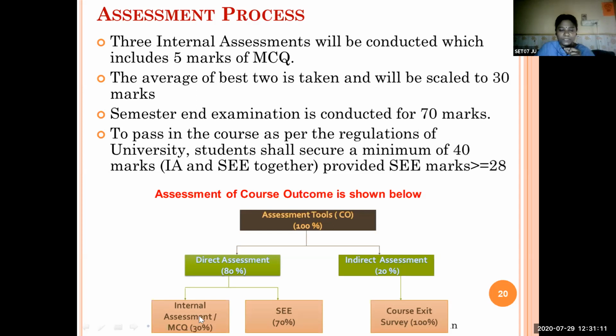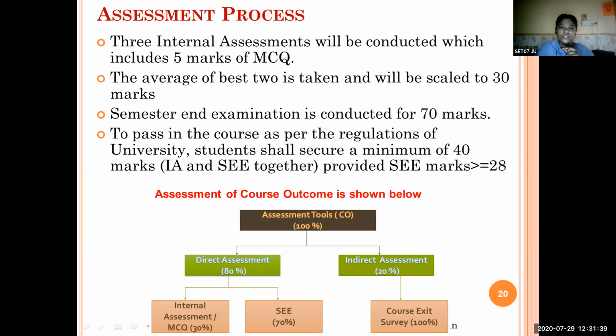This internal assessment is based on 2 or 3 or 4 quiz assignments, based on assignments, attendance, as well as OET 1, open-ended test 1, and OET 2, open-ended test 2. In that way, we will get the marks for attendance, quizzes, assignments, all those things. And SEE will be conducted for 70 marks. So this is your 100%, 30 plus 70.